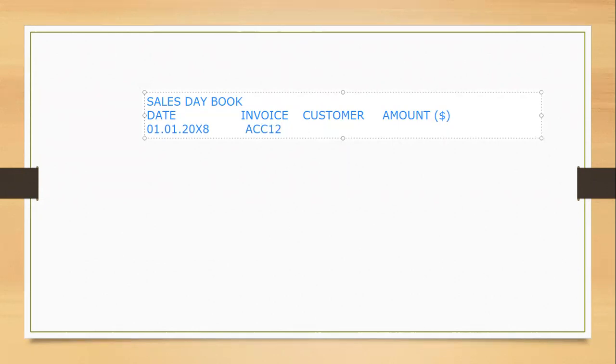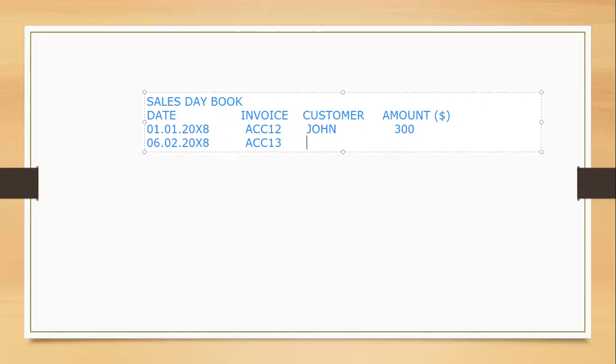And then maybe I sold to a customer called John goods worth $300. And let's presume we have a second customer. Maybe we sold goods on 6th of February 2008, the same year. And the invoice number, let's say, was AC13.